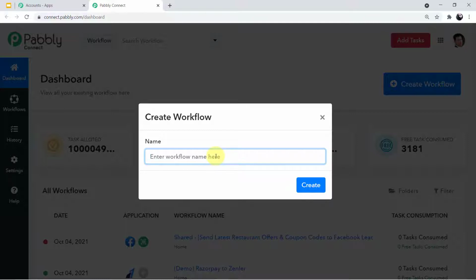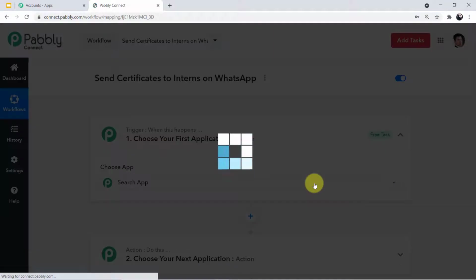So I'll name my workflow as send certificates to interns on WhatsApp. Okay, so this is the name of my workflow. You can see send certificates to interns on WhatsApp. Now I'll click on create.